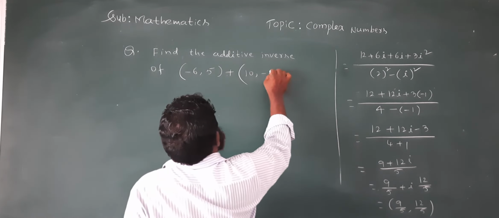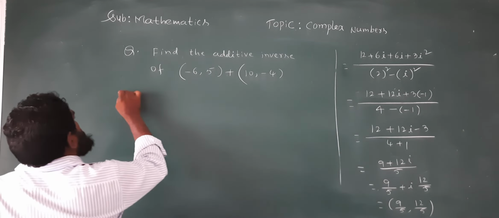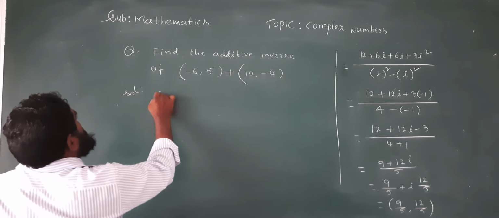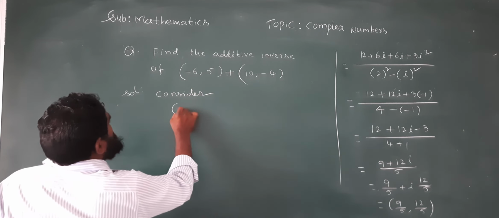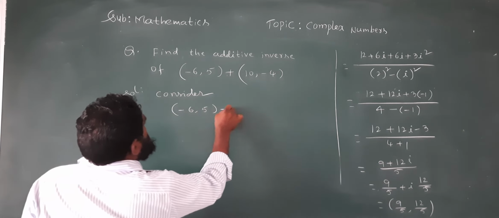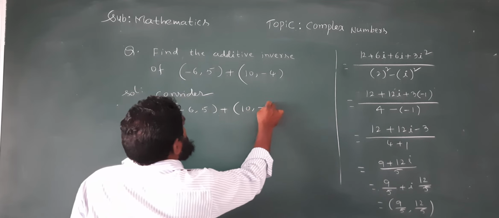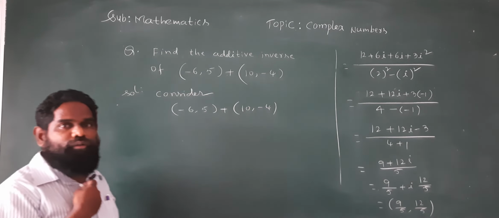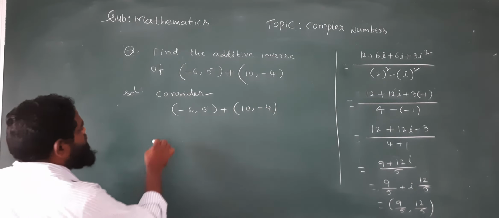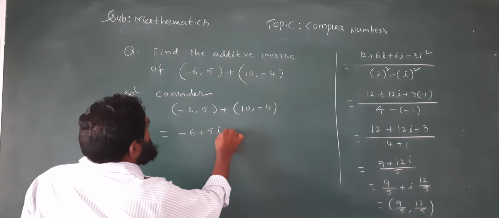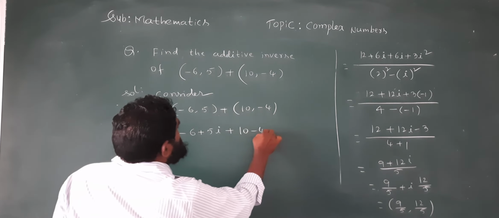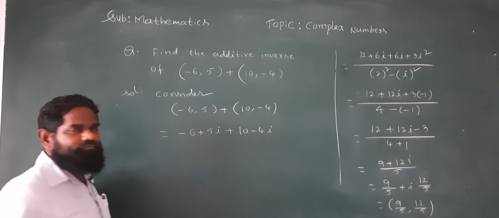Going to find its additive inverse. Now consider like this, minus 6 comma 5 plus 10 comma minus 4. Understand? So this can be minus 6 plus 5i, 10 minus 4i.